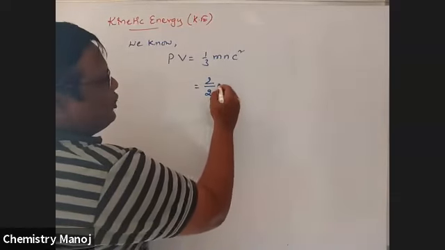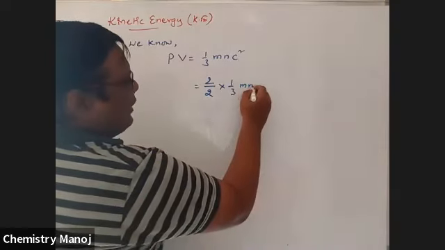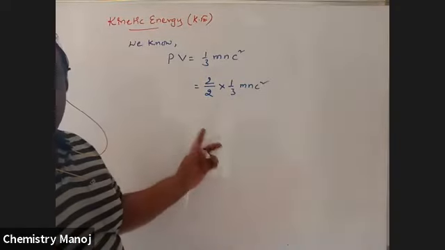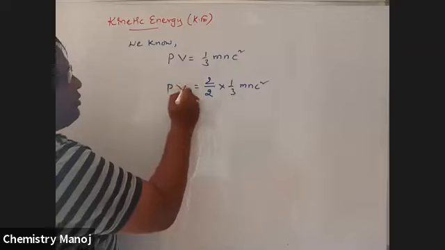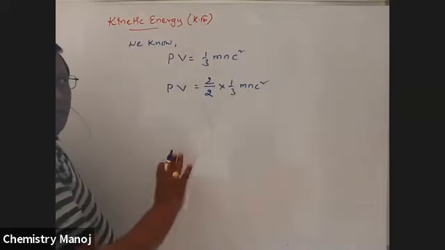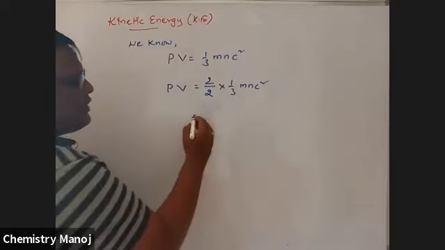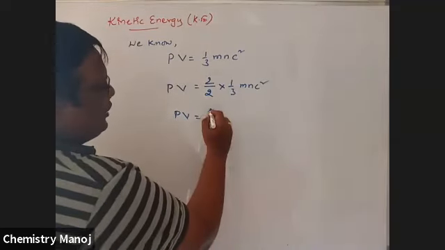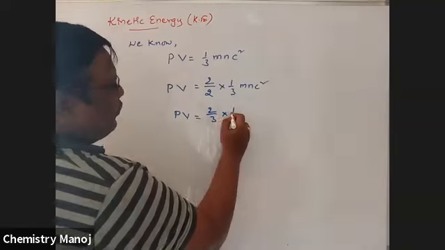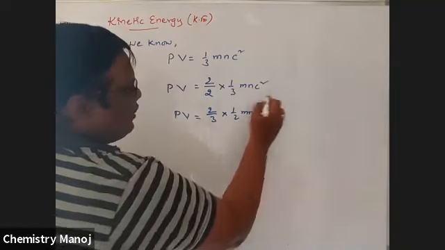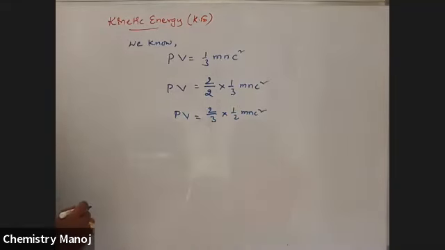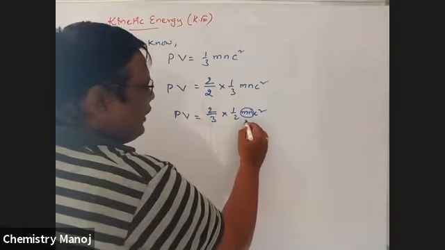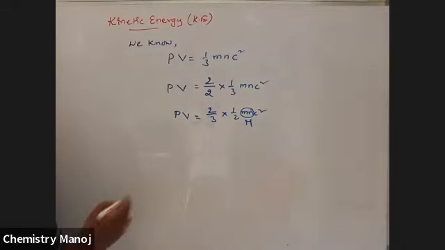On the right hand side, multiply and divide with 2. There is no change in the value. Am I correct? So once again, PV is equal to like this. Just rearranging, PV is equal to 2/3 into 1/2 mnc square. Now m into n is equal to molecular mass, and already I explained to you.